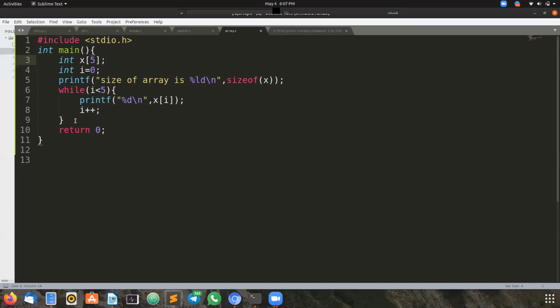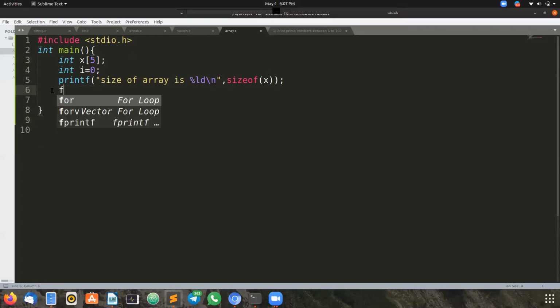Okay, we have seen using while loop. Now let me use for loop also. I'm writing for loop. I have already declared the I value as 0. Everybody will write the same syntax, but I want to show you some different syntax. Do you want to see now?